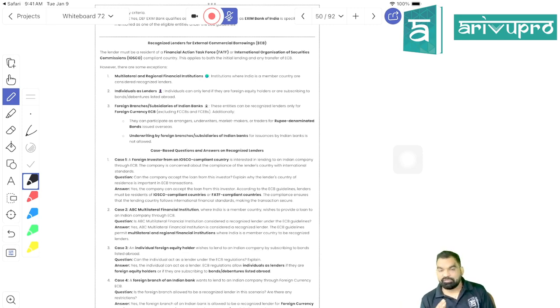Those who can borrow in foreign exchange include any person who is eligible to acquire FDI. If you're eligible to acquire FDI, you can also take ECB. The person includes port trust, right? It includes any unit located in SEZ. It includes a bank known as SIDBI here in India. Even Exim Bank is included, right? These are all the permissible borrowers, right?